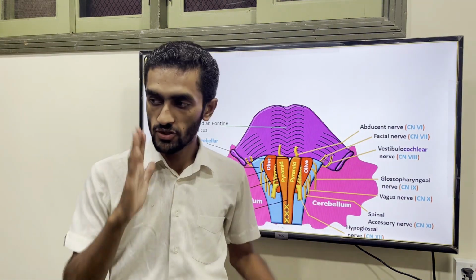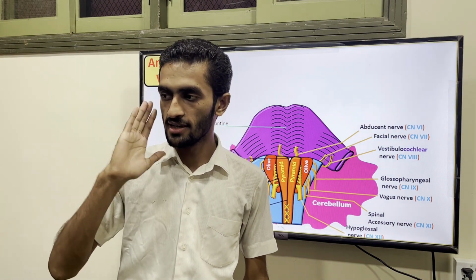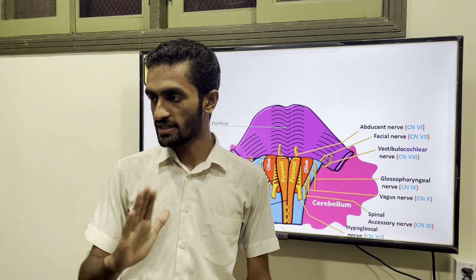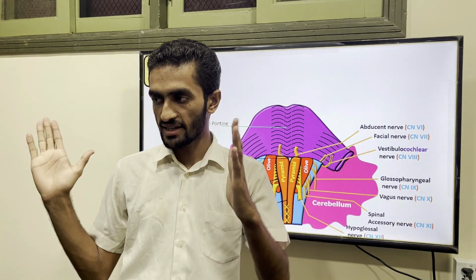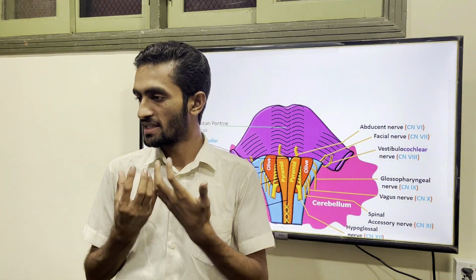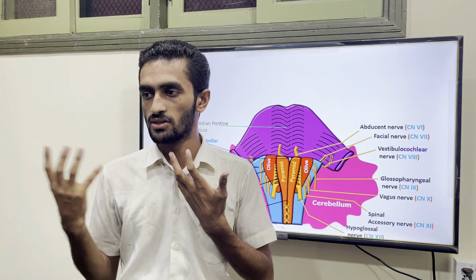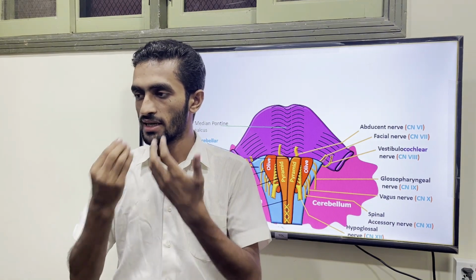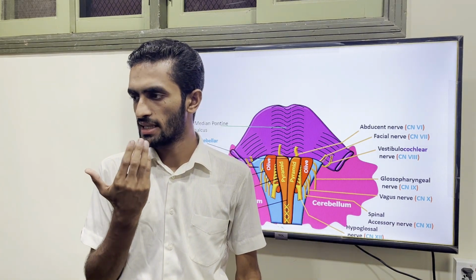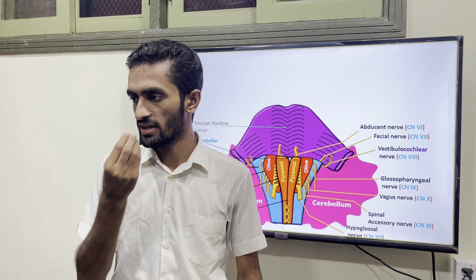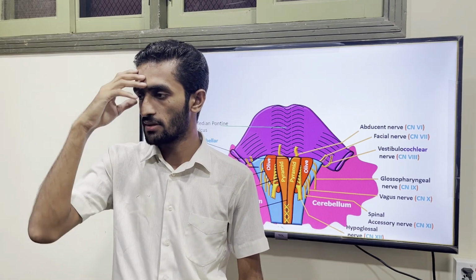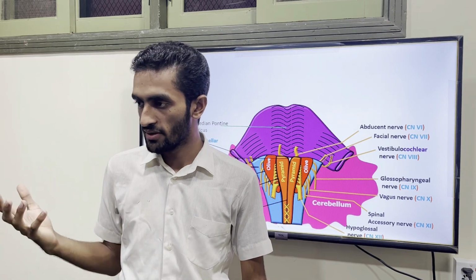So if you look at the abducens, they are supplying the eye muscle for lateral movement, abduction of the eye. So the extraocular lateral rectus is supplied by the abducens. So if you look at the facial, they are majorly supplying the anterior two-thirds of the tongue, and the sensation is actually taken from the anterior two-thirds. But the trigeminal is the major nerve which takes the sensation from your face.